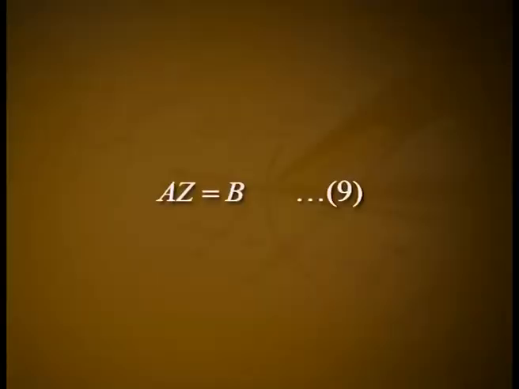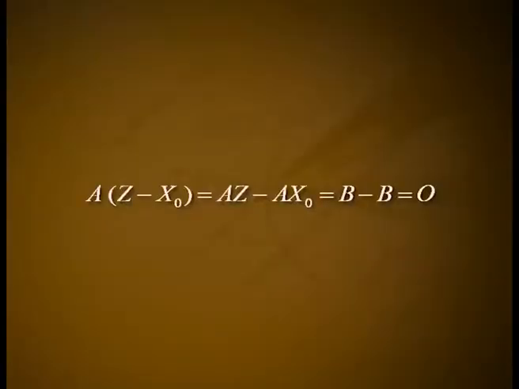Conversely, if z be a solution of the equation 7, then we have Az is equal to b, equation number 9, and hence A(z minus x0) is equal to Az minus Ax0, which is equal to b minus b, which is equal to 0. So z minus x0 is a solution of the homogeneous equation 8. Writing z is equal to x0 plus (z minus x0), we see that every solution z of the equation 7 is expressible as the sum of a solution x0, and some solution z minus x0 of the homogeneous equation Ax is equal to 0. This completes the proof.